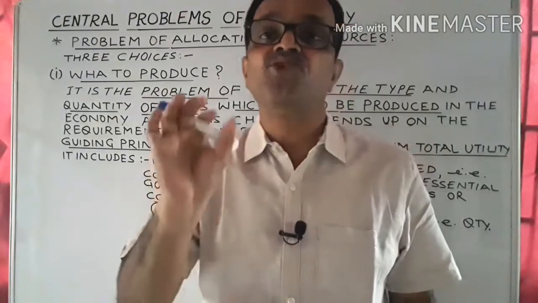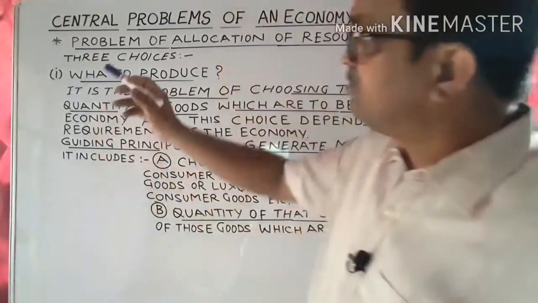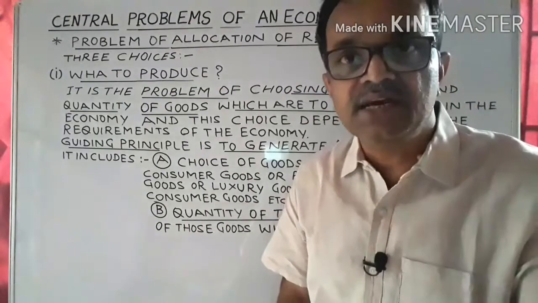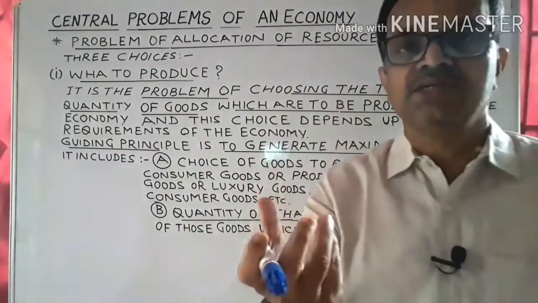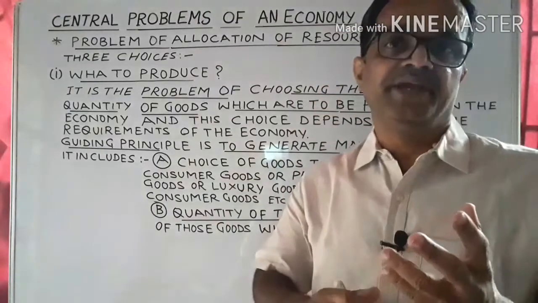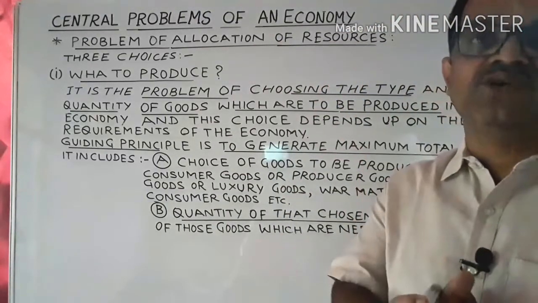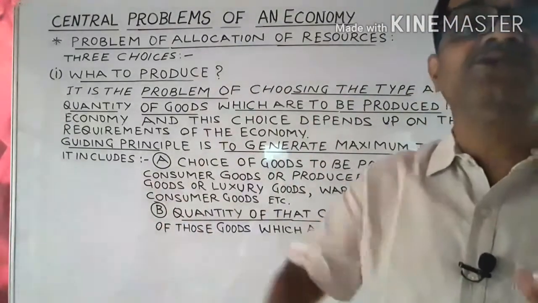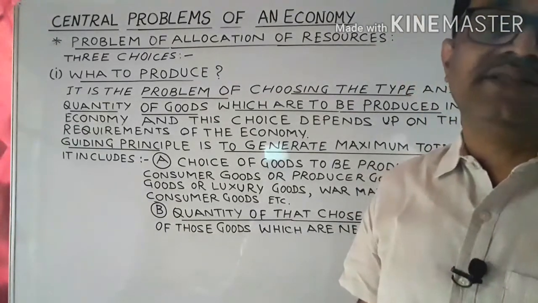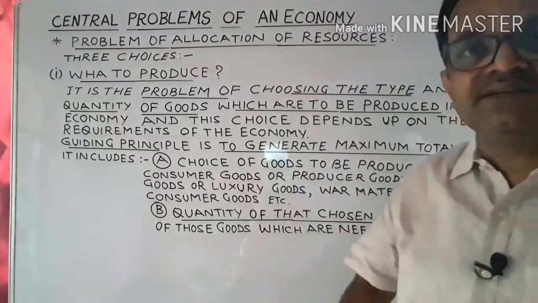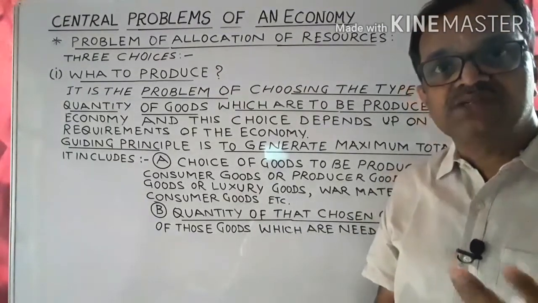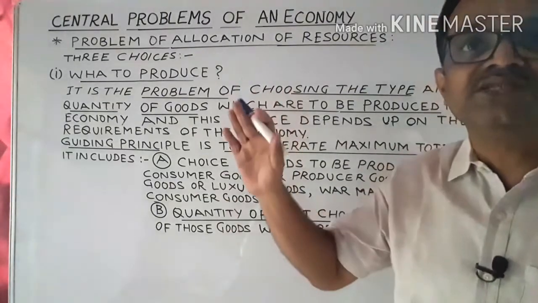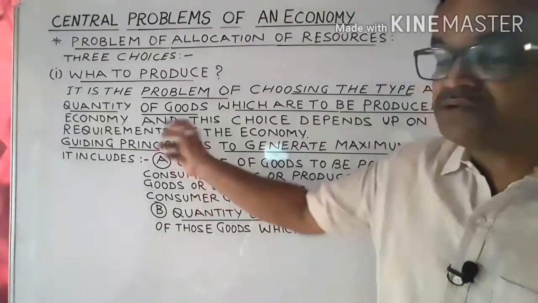The first choice problem before any economy, in the problem of allocation of resources, is what to produce. What to produce is basically the problem of choosing the goods which are to be produced in the economy, and that depends upon the requirements of the economy. What the economy needs at that present moment of time, those goods would be produced in the economy, because limited resources are there at the disposal of any economy. And the second decision is what would be the quantity of those goods desired or required in the economy. According to the needs and requirements of the economy, these two decisions are taken: the choice of goods and the quantity of goods that would be produced.